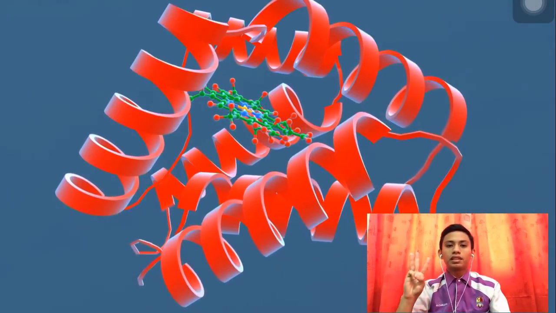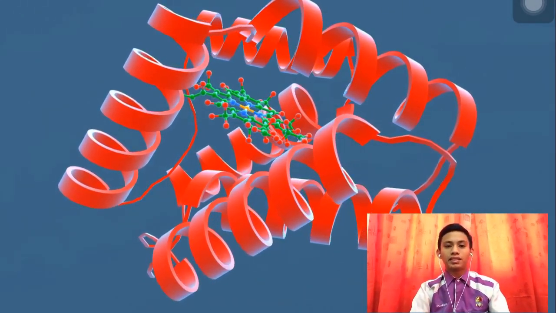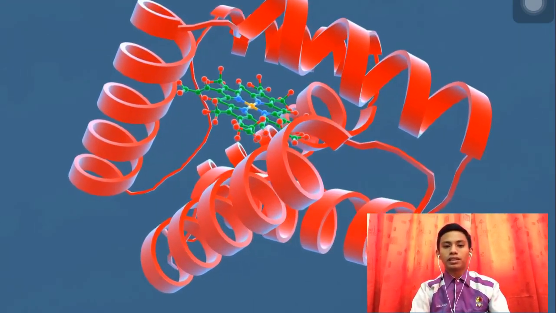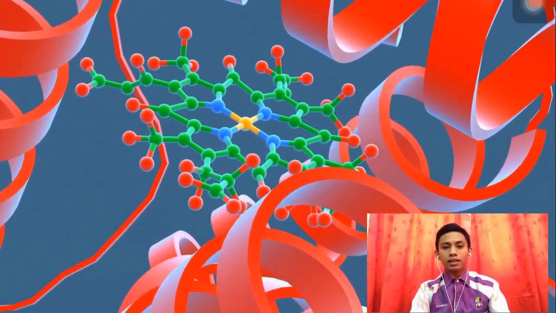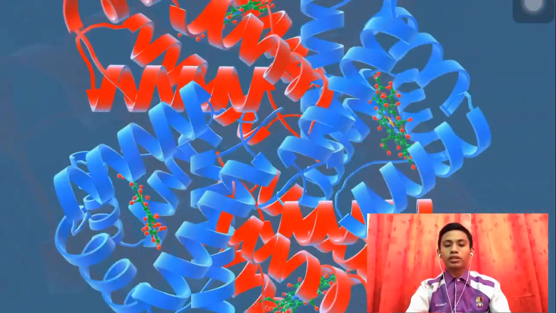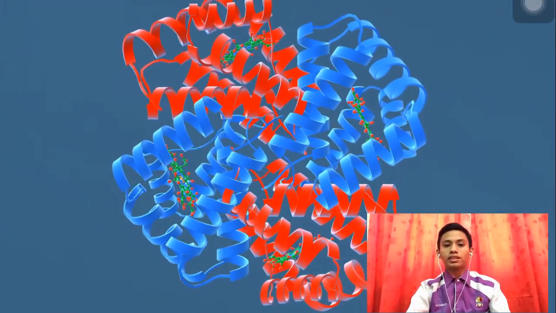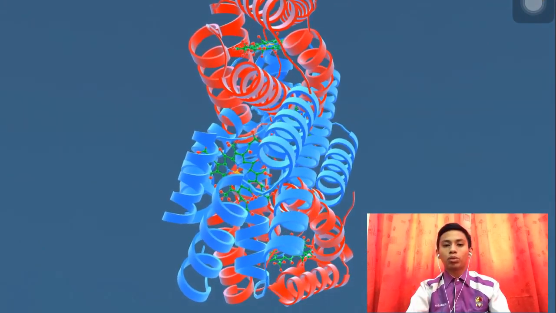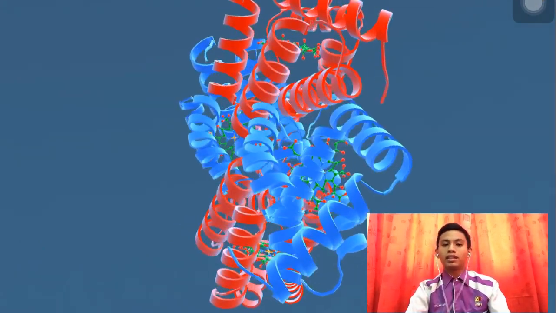The tertiary structure is the alpha helix or beta pleated chains folded into a 3-dimensional shape, for example enzymes and hormones. Lastly, the quaternary structure refers to 2 or more tertiary structures of polypeptides combined to form complex protein molecules, for instance hemoglobin.